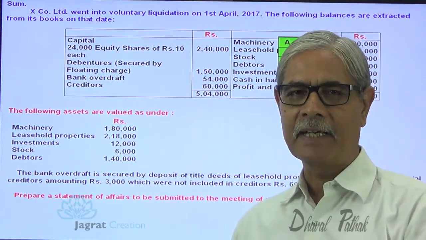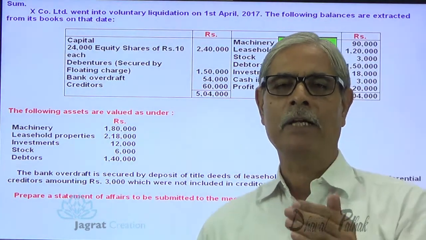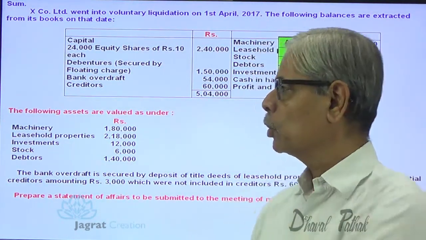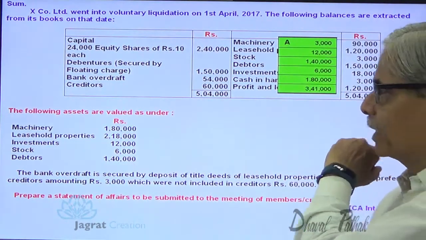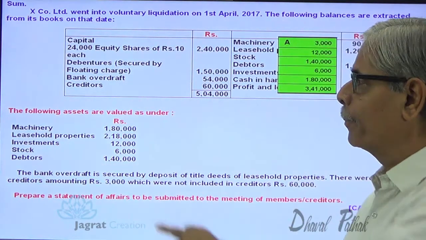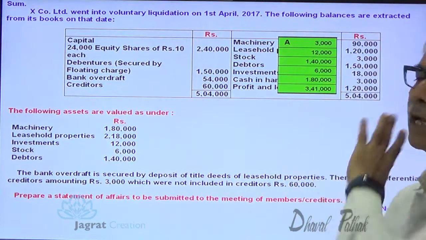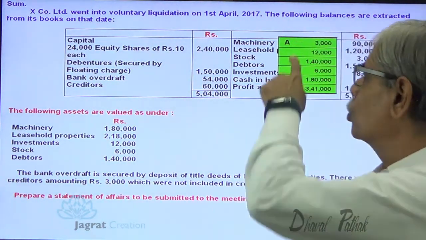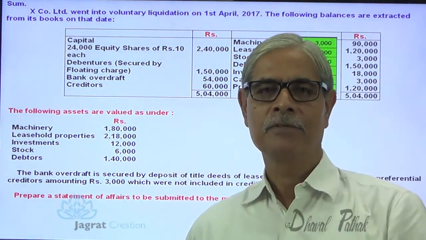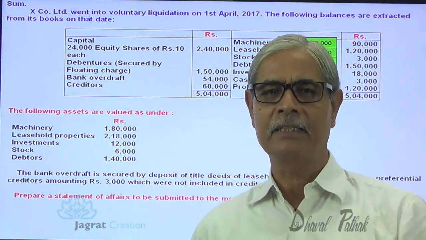So the next fast realizable asset is investment. After that you can realize from debtors, because it's a monetary asset, the monetary value is not required to be negotiated. It is already a settled claim. So the next realizable asset is debtors. Then you can sell off the stock for 6,000, and machinery will take time to sell. So machinery is to be recorded last in sequence. So the total of assets which are not pledged are recorded in list A in a statement of affairs. I'm just explaining the theory part.